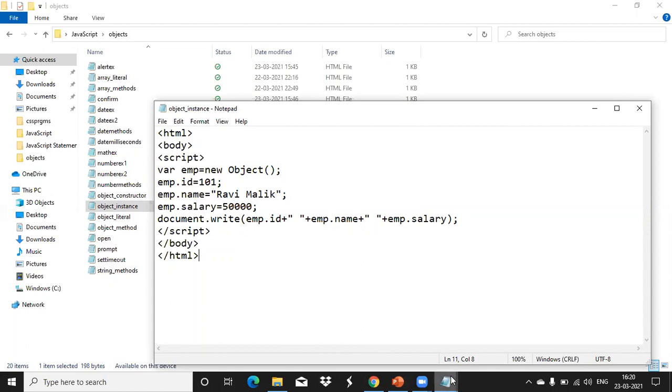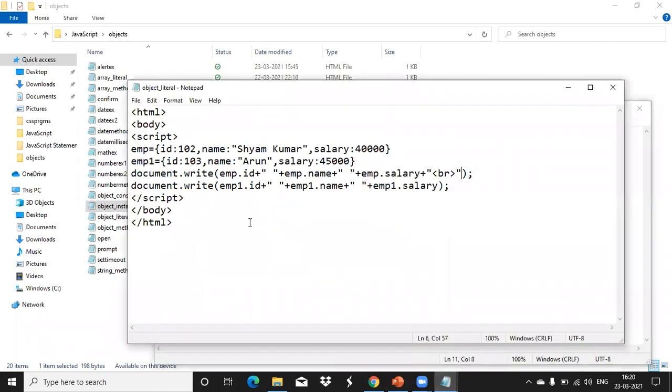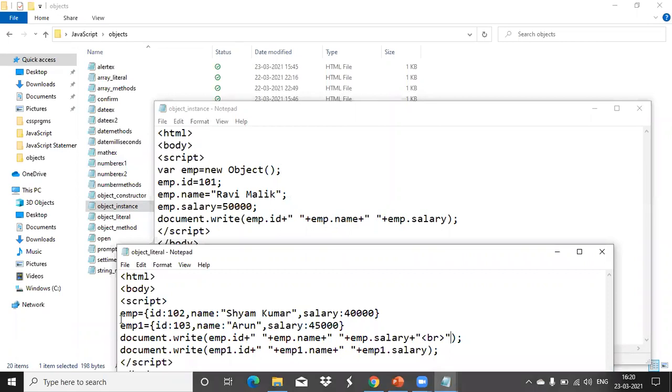Now see the difference between the first example and the second example. In the first example, we gave all the properties together within curly braces. Here, when I am creating using the new keyword, you have to access the ID property using the dot operator, equal to the value you are assigning. While displaying, it is the same method: emp.id, emp.name, emp.salary. Only the creation is different.